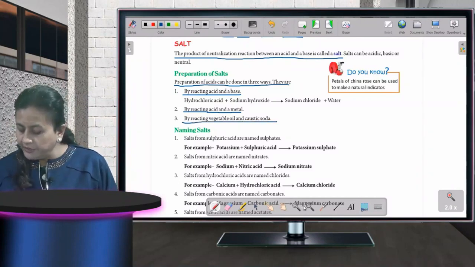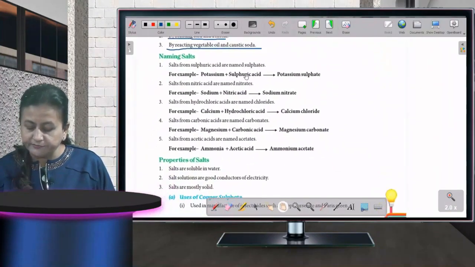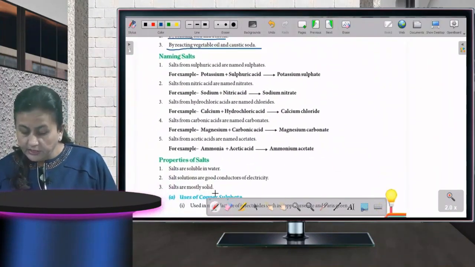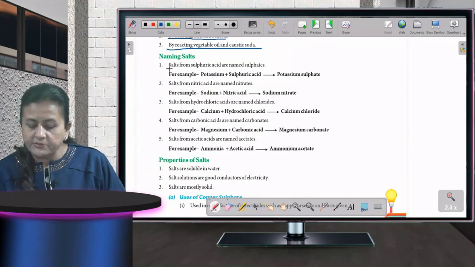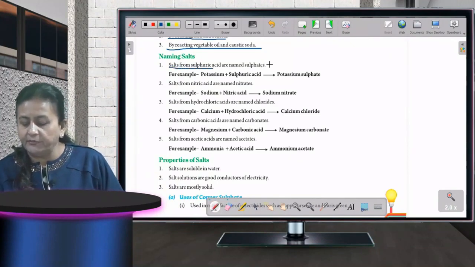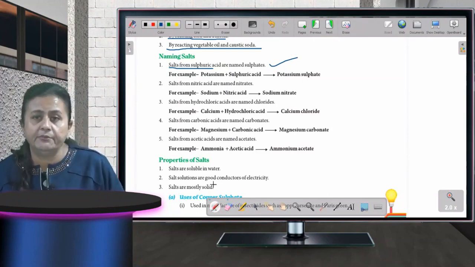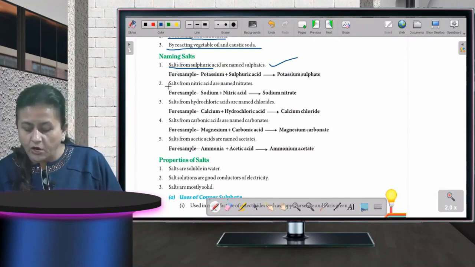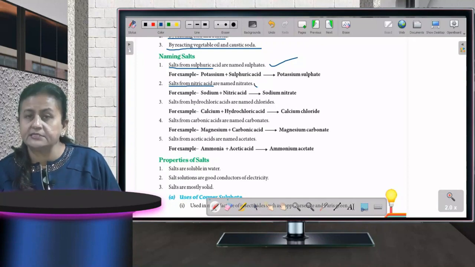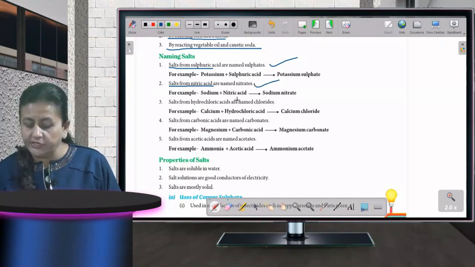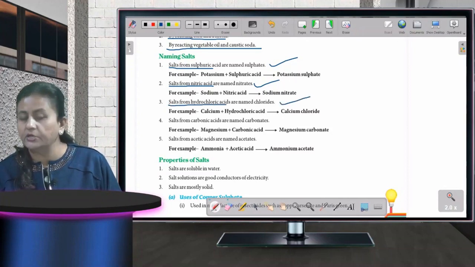Now, there are different salts, naming salts are there. You can see on your screens. Salts from sulfuric acid को हम क्या बोलते हैं? Sulfates. Sulfuric acid से हमने कोई salt बनाया तो we will name it sulfates. Salts from nitric acids are named as nitrates. Okay, you can see on your screen also. Salts from hydrochloric acids are named as chlorides.